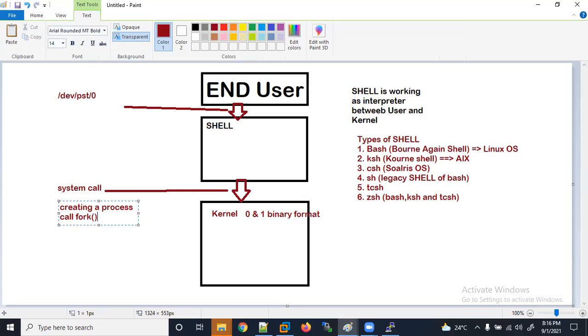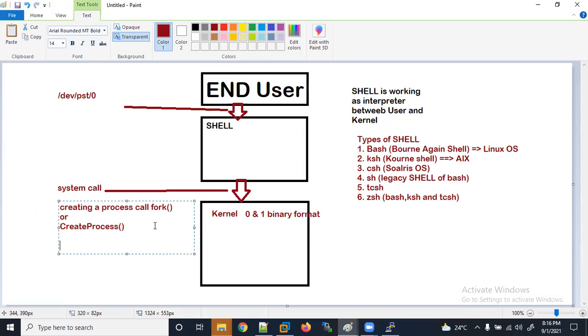Okay, and if I'm talking about Windows also, they are creating sessions. So in Windows, we call it create process. Okay, so it's creating a process, so we know these as system calls. In system calls, which process have they created here? Okay, so it's created as a fork here to create a session here.